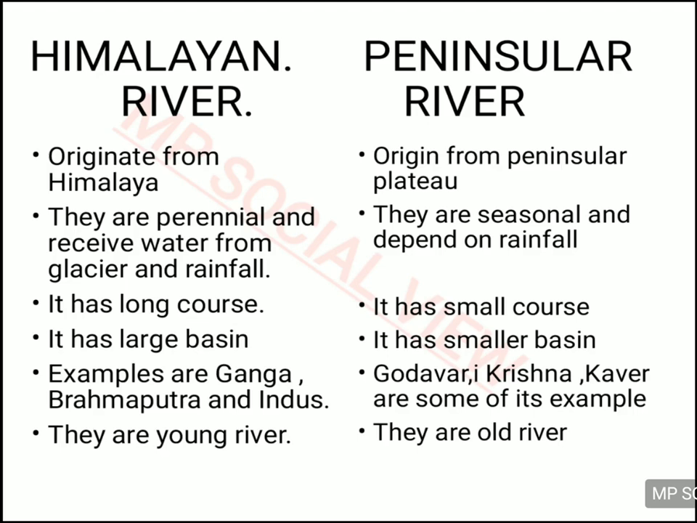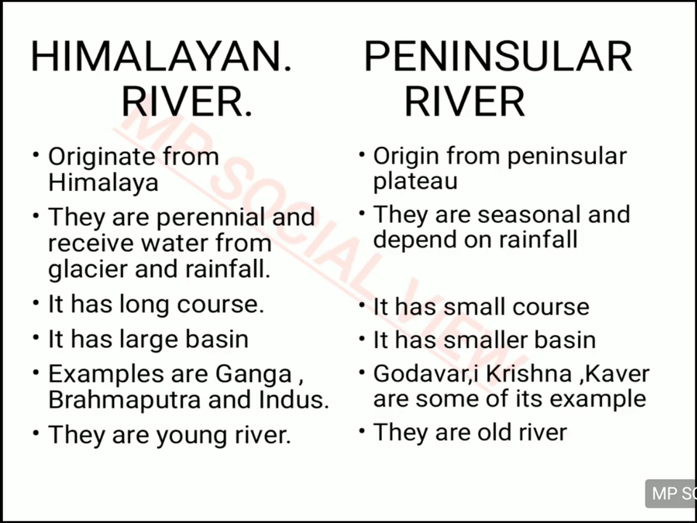And the peninsular rivers are actually seasonal rivers. Not all the peninsular rivers are seasonal, but most of the rivers of the peninsula are seasonal in nature. Seasonal means they dry up in the summer season. They don't contain water, or they contain very little water in the summer season, because they are only dependent on rainfall as their water source. They cannot get water from a glacier. So actually they dry up in the summer season.